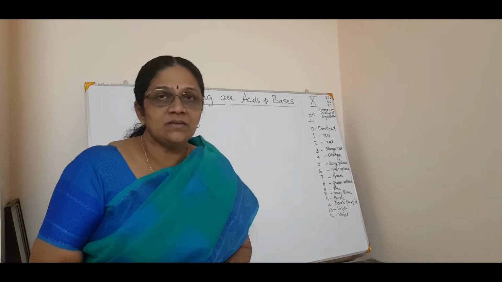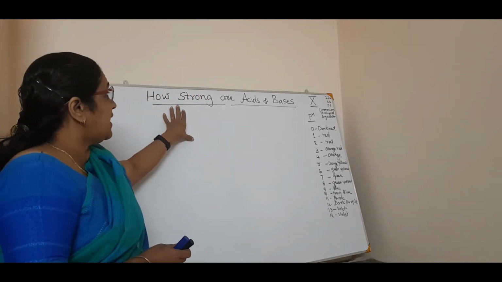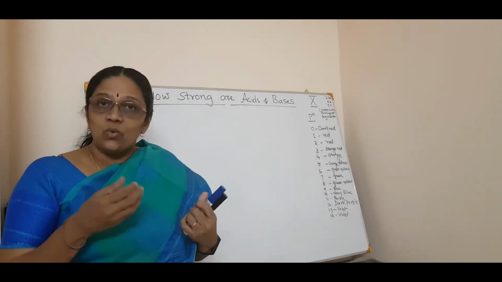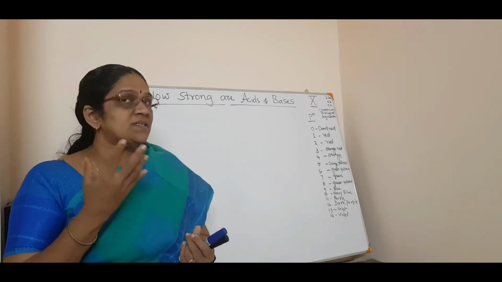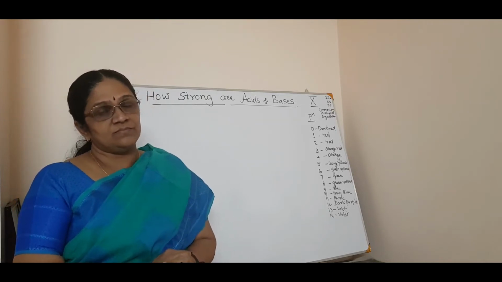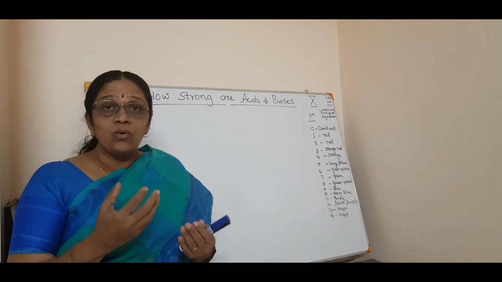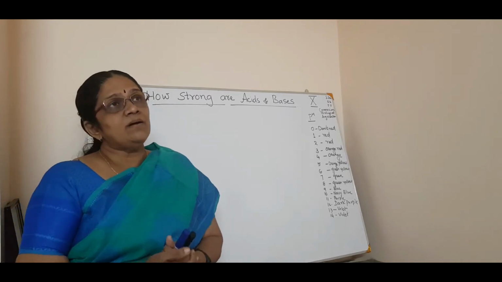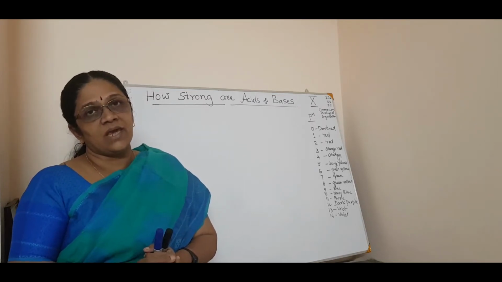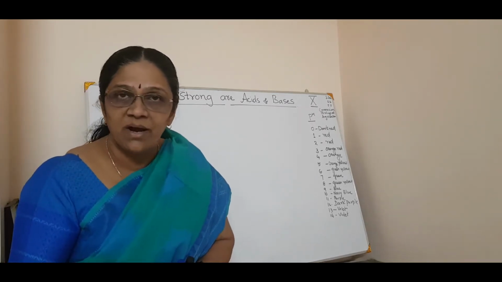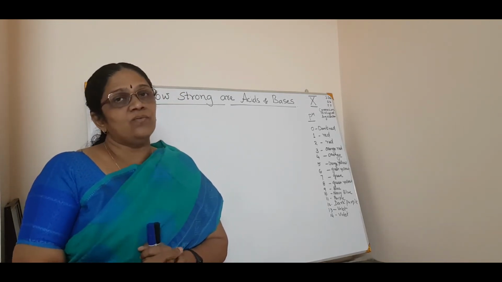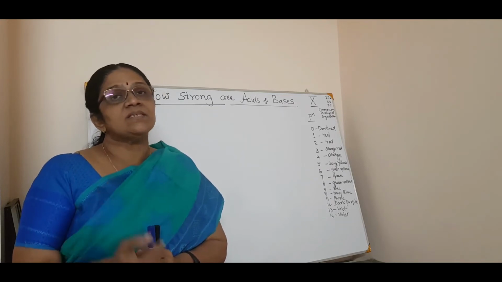But in today's topic, it is said, how strong are acids and bases. We know that an acid is something which has H+ ions, but that is only a qualitative assumption. How will you know that? For example, if I say HCl is a strong acid, or NaOH, that is sodium hydroxide, is a strong base, how will I prove that these acids and bases are strong?